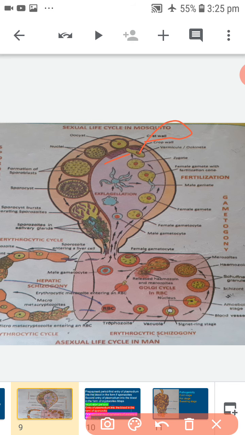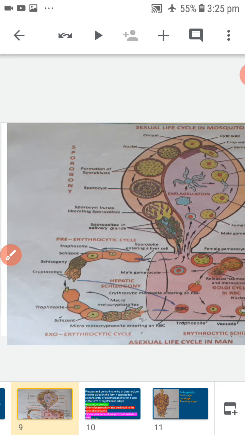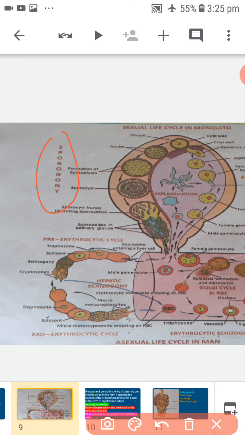Next, sporogony. The formation of sporozoites in the oocysts is called sporogony. According to Bhatnagar, the nucleus of the oocyst first undergoes reduction division followed by repeated mitotic divisions resulting in the formation of sporoblast. The nucleus of the sporoblast divides and forms several nuclei. Each nucleus is surrounded by a little bit of the cytoplasm and transforms into a sickle-shaped sporozoite.